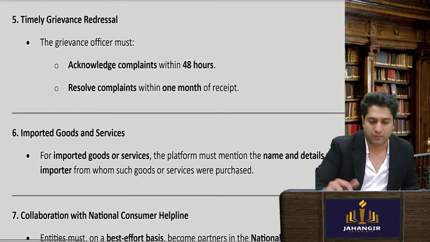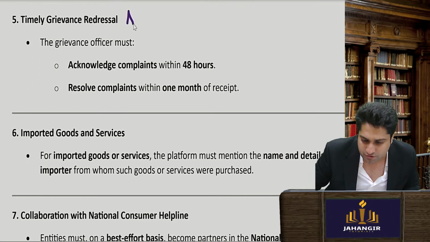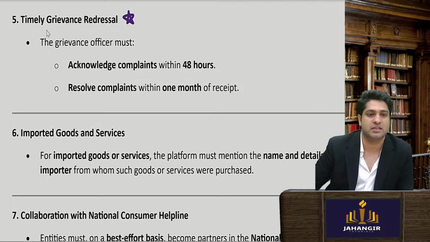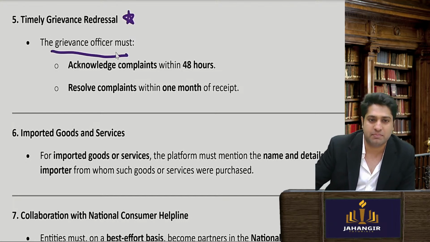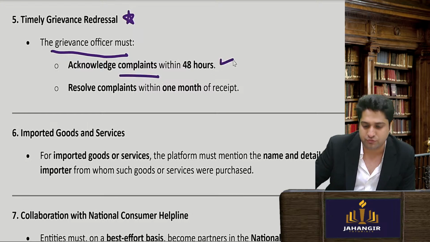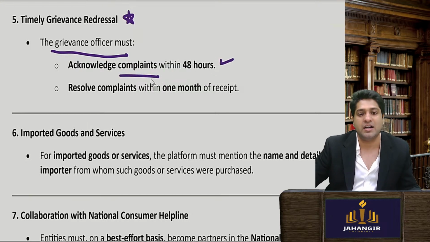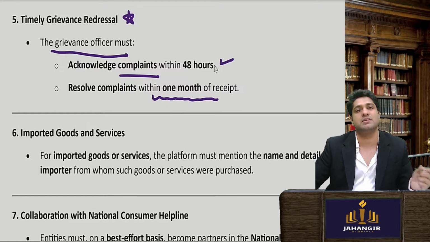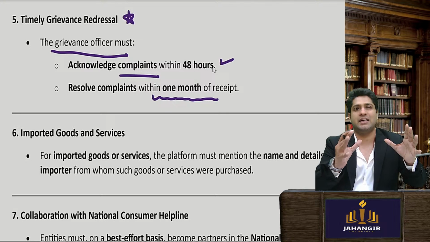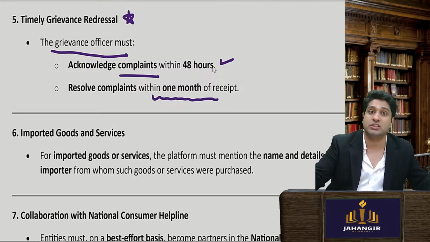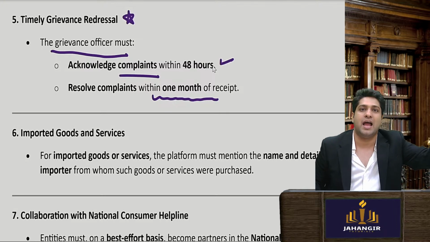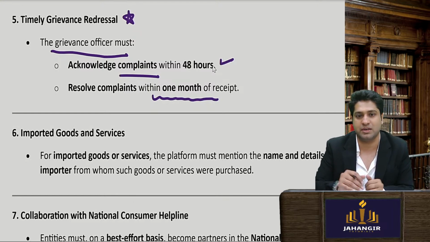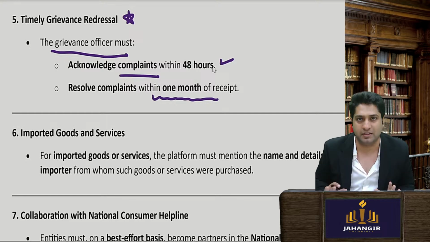Now they have a grievance officer, and they also have a timeline to resolve the grievances. So the grievance officer must acknowledge the complaints within 48 hours and resolve the complaints within 1 month of receipt. So the moment I realize that a seller has given a false description on Amazon and has sold it to me, I will go to Amazon customer care and make a complaint.